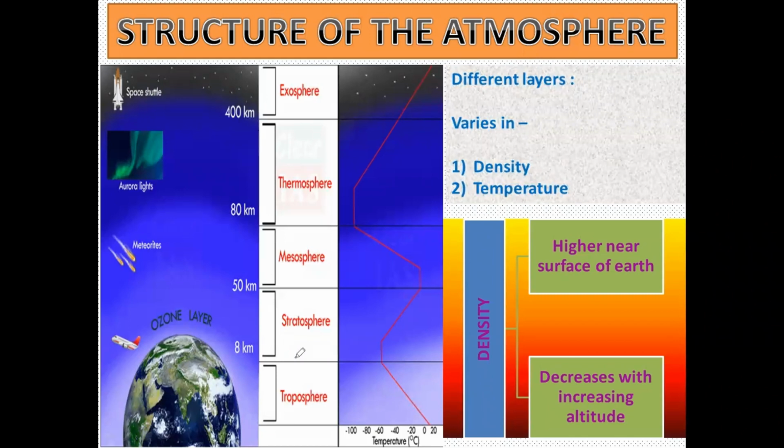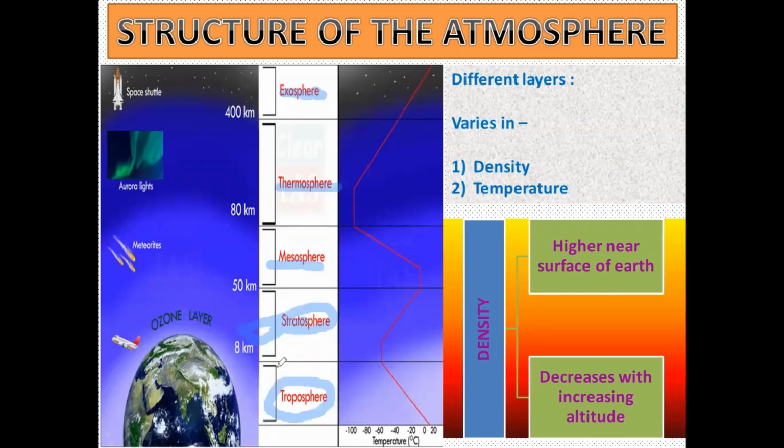If you see the structure of the atmosphere, it consists of different layers. The lowest layer here is the troposphere. Then you find the stratosphere, then the mesosphere, then the thermosphere, and then the exosphere.